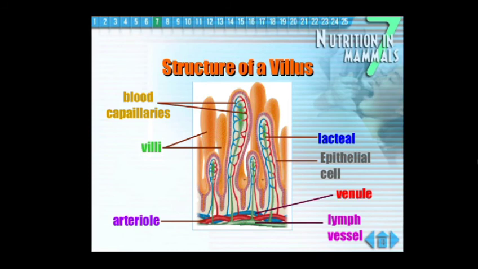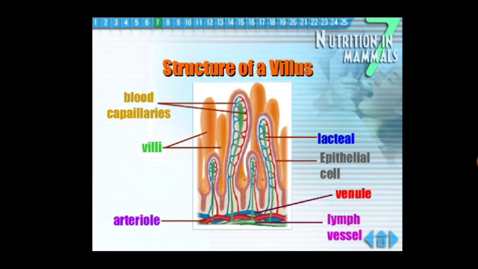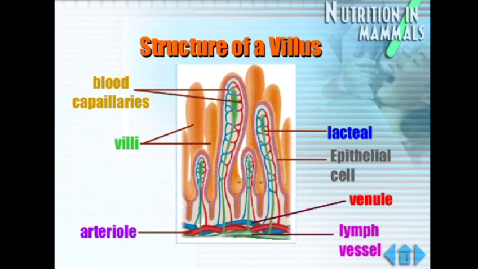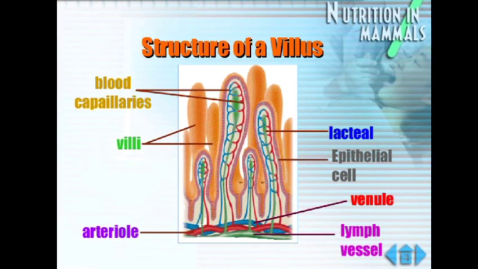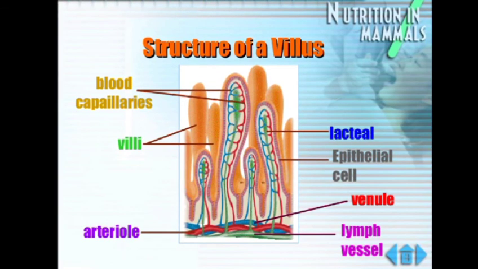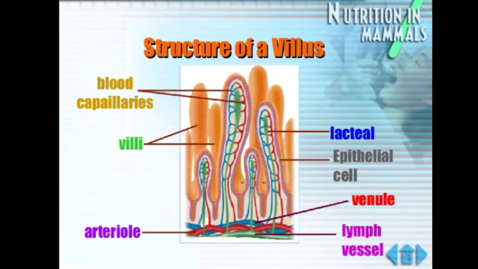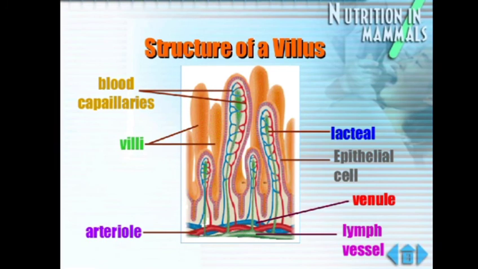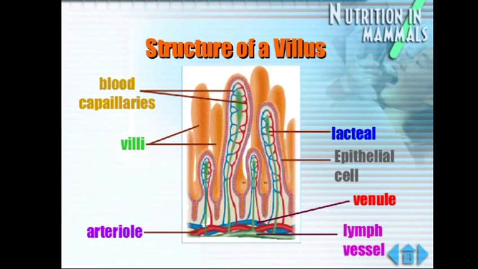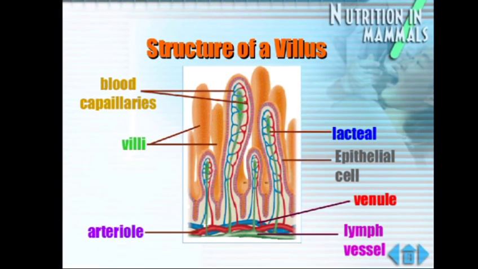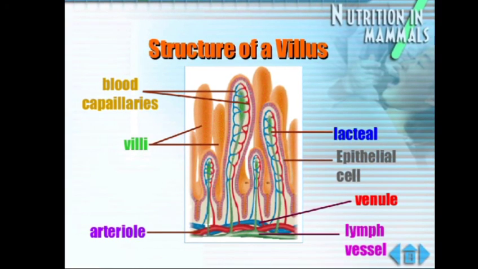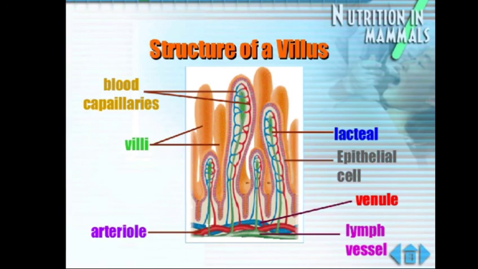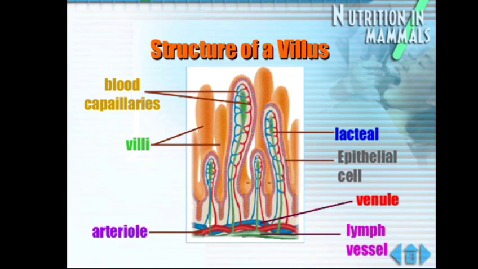You are seeing here that the villi have various blood capillaries, and also each villus is supplied with an arteriole, a venule and blood capillaries, a lymph vessel or lacteal and lymph capillaries as well. With all these, the transportation occurs through the blood vessels to different organs of the body.